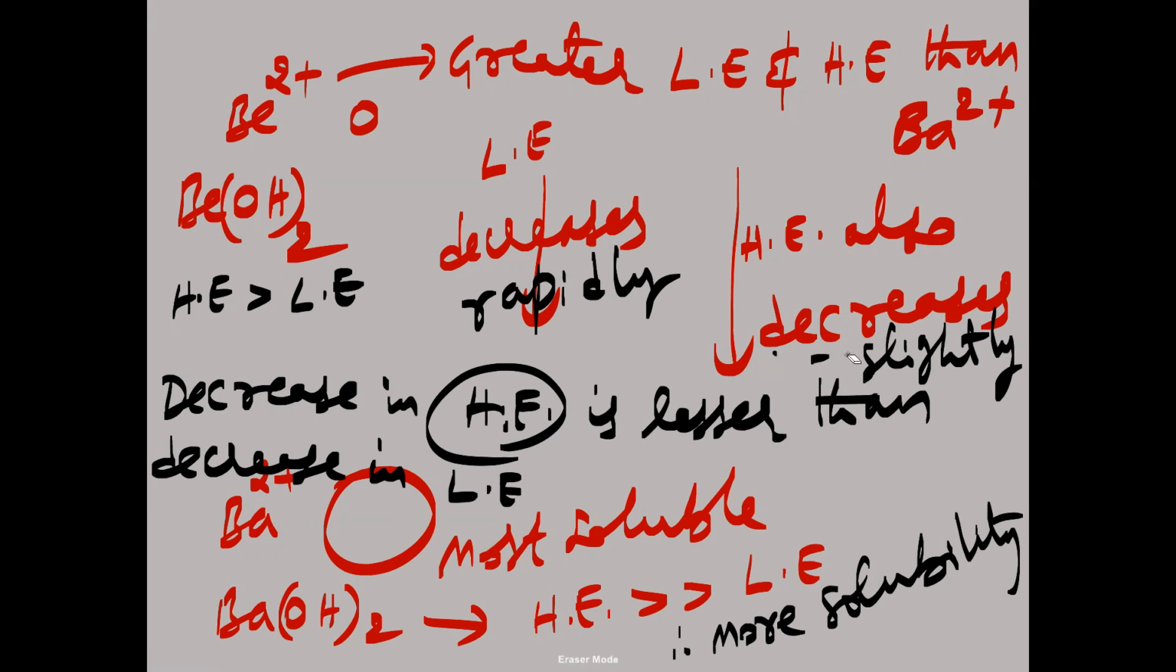Just a moment. Now we take a screenshot. So here lattice enthalpy decreases rapidly, but hydration enthalpy also decreases slowly, slightly. Slight decrease will be there here also. The same concept, if you take forward now here, beryllium sulfate, BeSO4. In this, what is the ion? Be plus 2 is there.